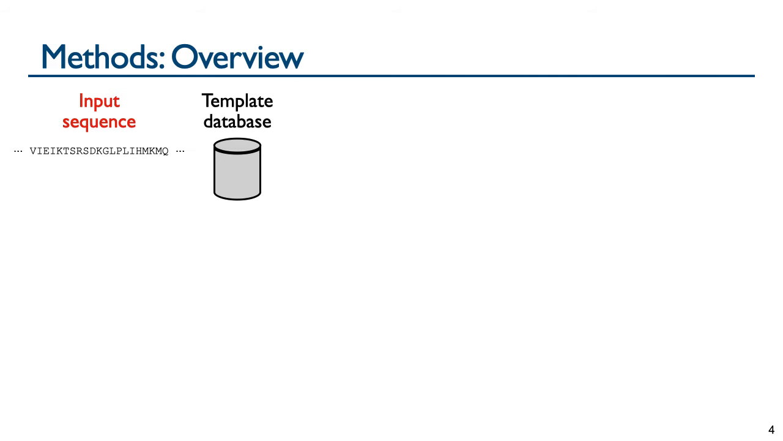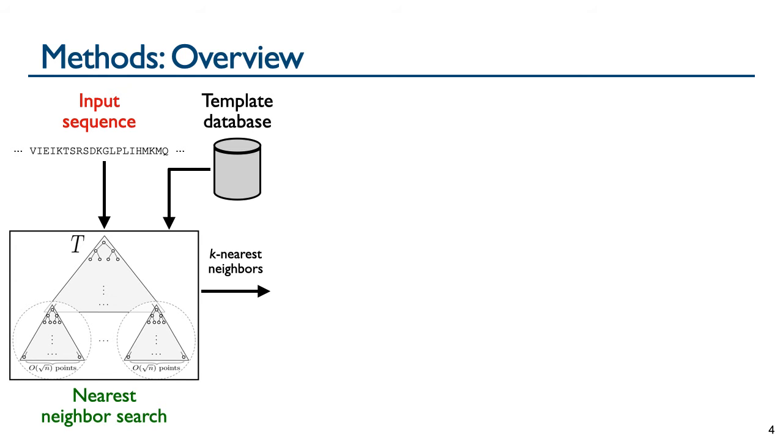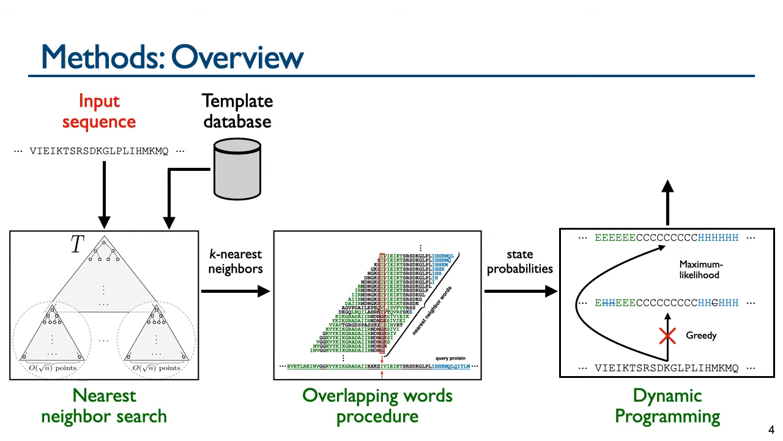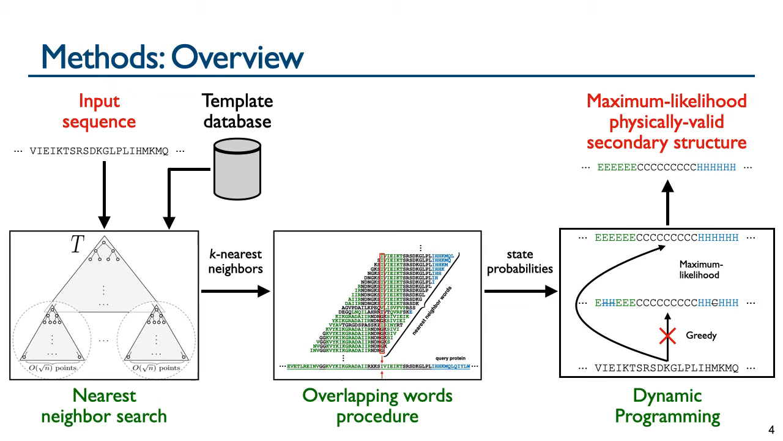Given an input amino acid sequence and our preprocessed template database, we perform nearest neighbor search on words from the input sequence to find their nearest neighbors from the template database. These nearest neighbors are given to an overlapping words procedure that combines the secondary structure sequences from the template words to estimate structure state probabilities at residues. These state probabilities are fed into a dynamic programming algorithm that does not output a greedy prediction that simply chooses the state with highest probability, but instead computes the physically valid structure of maximum likelihood. This maximum likelihood prediction is output by Nnessy.